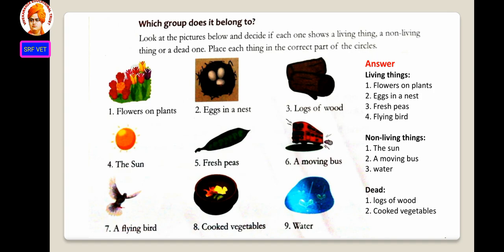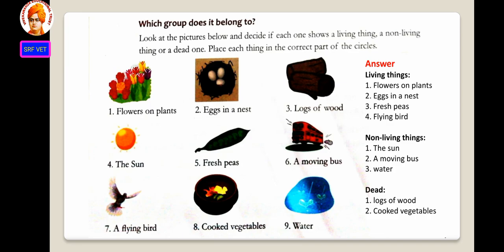A flying bird is a living thing. With the help of wings, it can move from one place to another place. Cooked vegetables is a dead one. Then water. Water is a non-living thing.